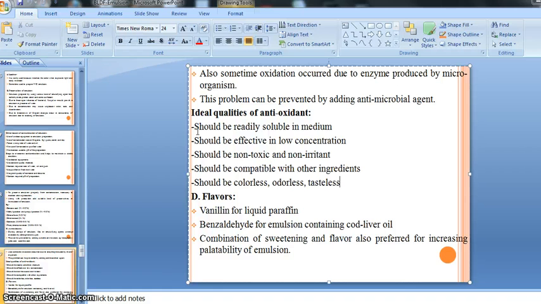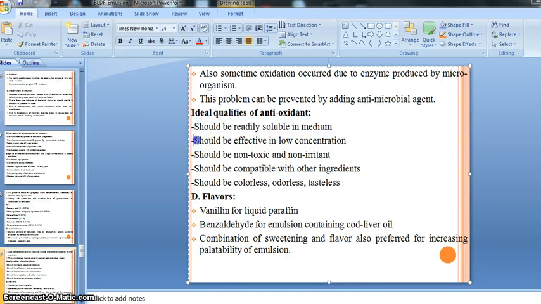Our antioxidant should be readily soluble in the medium, whether it is the oil medium, the continuous phase, or the disperse phase. Whatever antioxidant we add should be easily soluble in our medium. If it is not soluble, we can't use it. So it is very necessary that our antioxidant should be readily soluble in both kinds of phase, right?